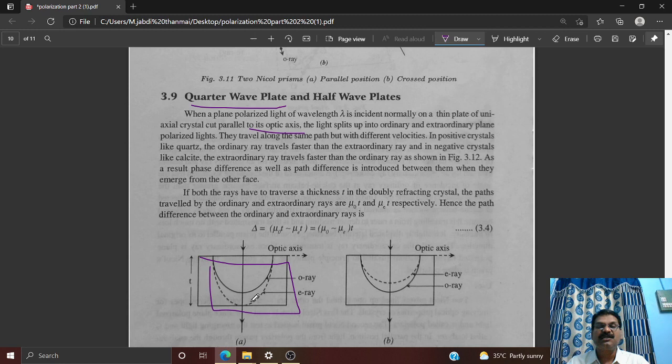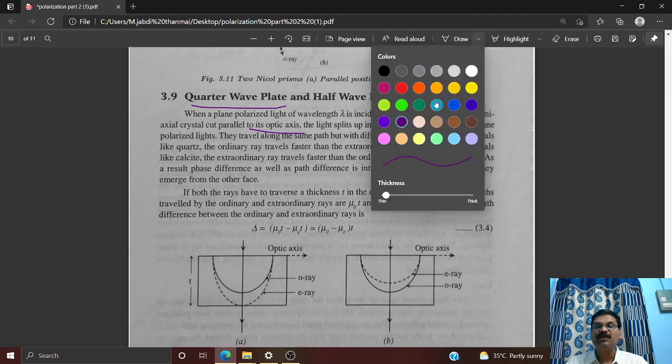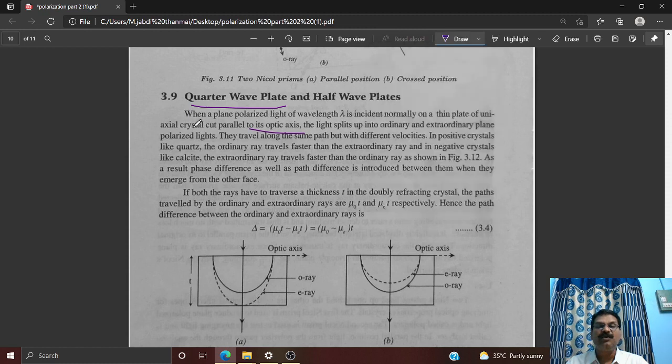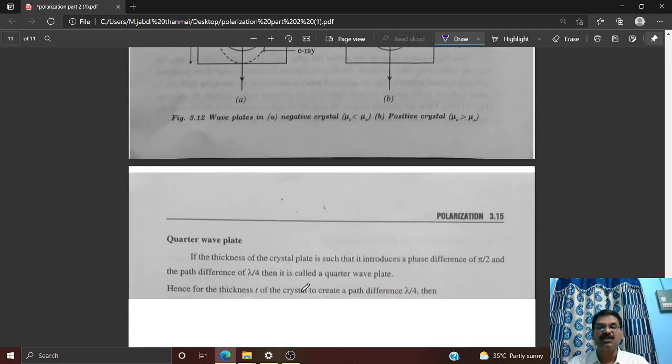Okay, on this calcite crystal, when ordinary unpolarized light is incident, immediately an ordinary ray and an extraordinary ray are formed. That is, both the rays travel along the same path but with different velocities. This is called the optic axis. This particular ray is called the ordinary ray, and this particular ray is called what? Extraordinary. Is it clear? So therefore, of these two plates, in the first plate we take the case where the path difference is λ/4. See this equation, understand it very carefully.